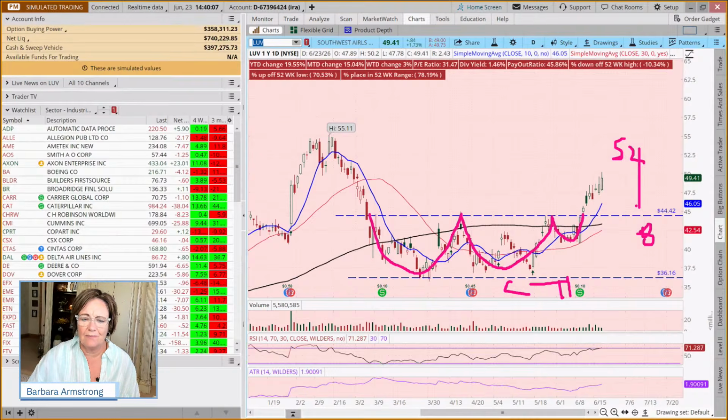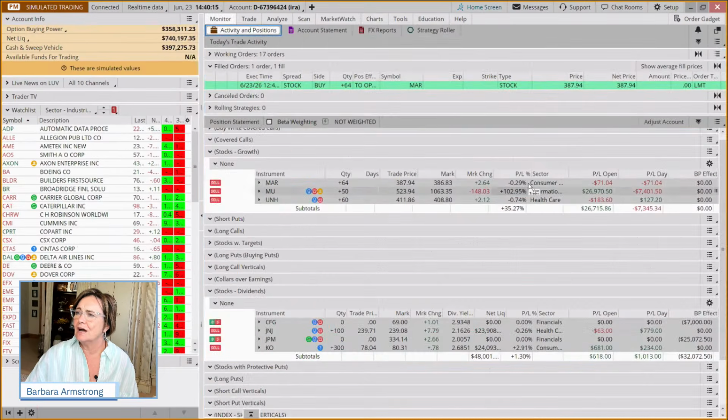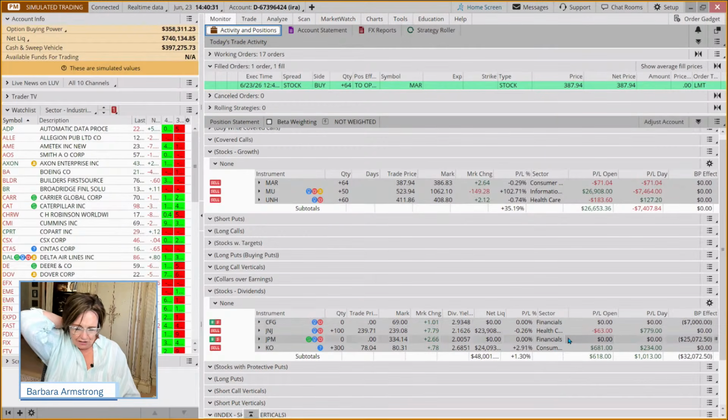And so the key points: if you're not sure, instead of having to go and look every single one up, you can come to your monitor tab, add sectors, and very quickly see where you have concentration and where you have some gaping holes. And today we made an attempt to fill a hole in financials and then started to look at industrials.